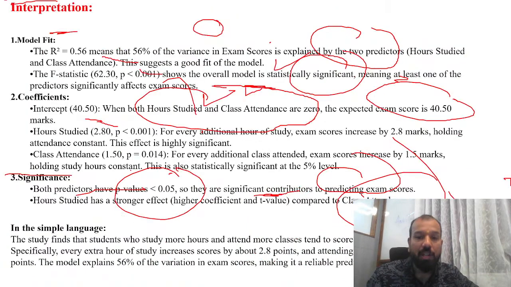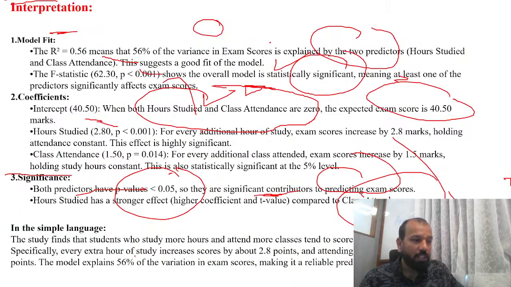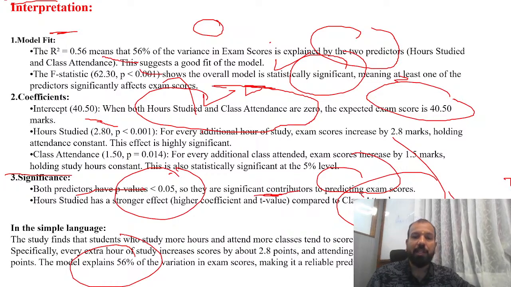अगर आप 1 घंटा और ज़्यादा पढ़ रहे हैं तो आपको कहीं ना कहीं वो 2.8 पॉइंट इंक्रीज कर रहा है आपको. But at the same time, for an extra class you are taking, आपने एक क्लास ज़्यादा कर ली, that is impacting 1.5. तो at the end of the day, I already told you, hours studied, जितना ज़्यादा घंटा पढ़ा, that is having the stronger effect. और मॉडल, I already told you, इधर लिखा हुआ था 56% R square. So this model explains 56% of the variation in the exam score, making it a reliable prediction tool in this context.